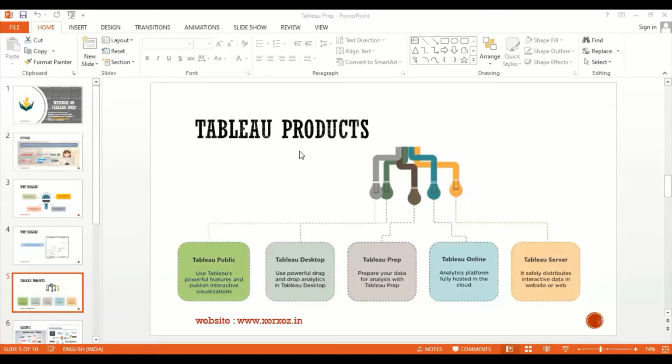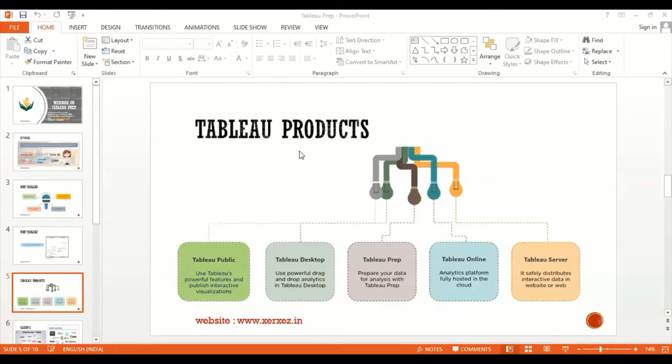Next is Tableau Online. Tableau Online is a cloud-based platform. Since you know cloud is in high demand, suppose you take GCE or AWS, most companies are migrating towards the cloud. So Tableau provides an offer for those companies who have saved their data using the cloud system. On the other hand, the last product is Tableau Server.